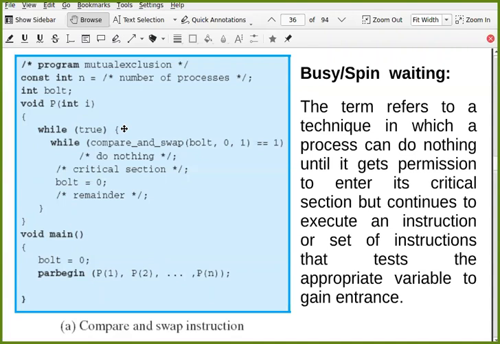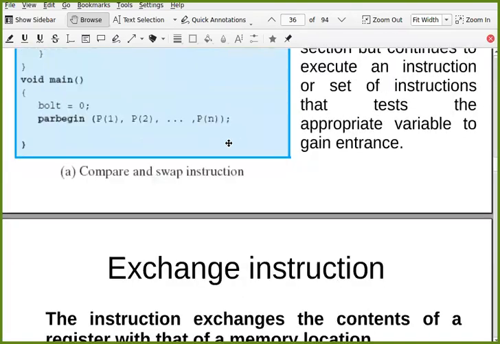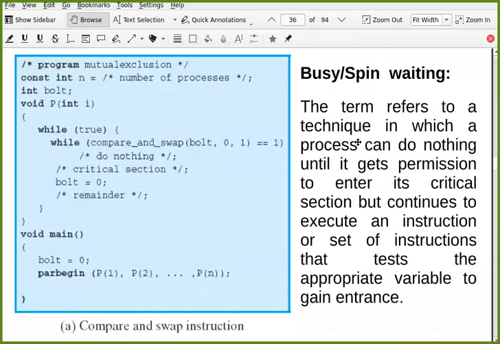Busy waiting. You are waiting, and while waiting, you cannot do anything. That is busy waiting or spin waiting. While waiting for bolt to become 0, you are just doing nothing, continuously checking that. So this is busy waiting. And that is a problem actually. This is a problem because your process will be doing nothing. Rather, it is just waiting. And while waiting, it is simply wasting the processor time.